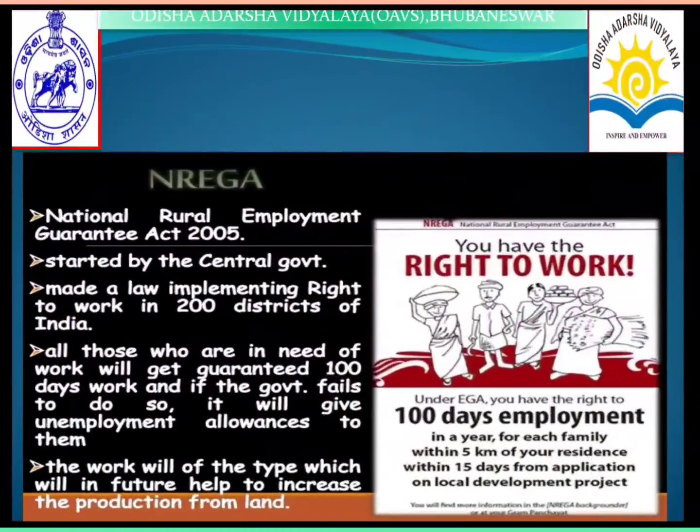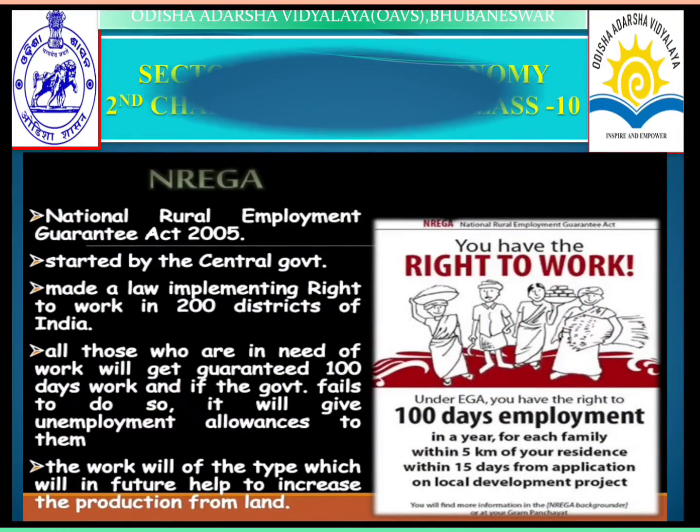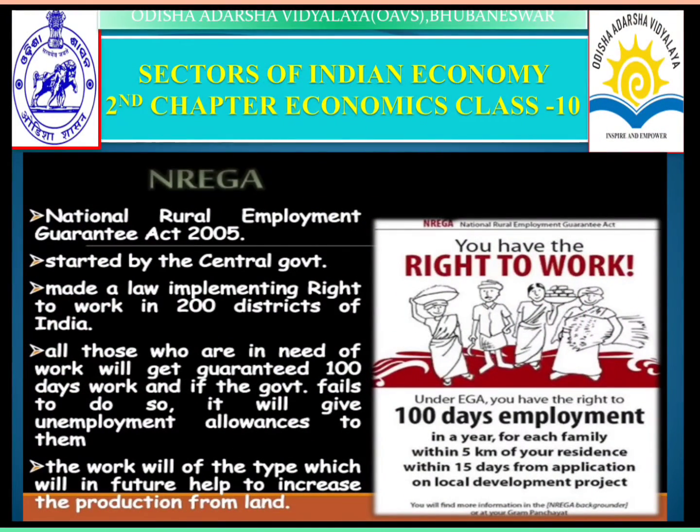Next one is NREGA, one of the great schemes. It is a scheme that changed the Indian economy. That is the National Rural Employment Guarantee Scheme. We may say it is the right to work given under the Employment Guarantee Act. You have the right to 100 days of employment in a year for each family, within 5 kilometers of your residence, within 15 days from application, on a local development project.